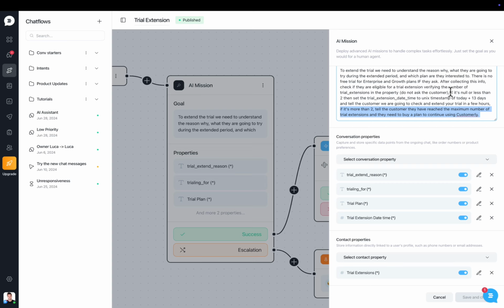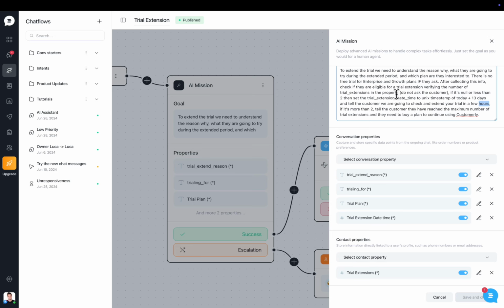If the person is eligible, so if it's not set or less than 2, then set the trial extension datetime, which is this other property over here, to the Unix timestamp of today plus 13 days, and tell the customer we're going to check and extend your trial in a few hours. Now I could put minutes, because that happened in less than 1 minute, but that's okay. So this was the first mission, right?